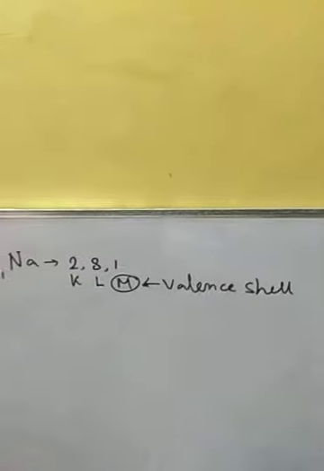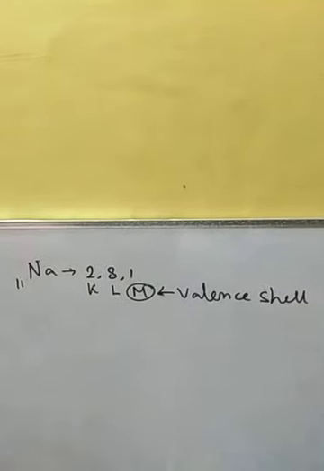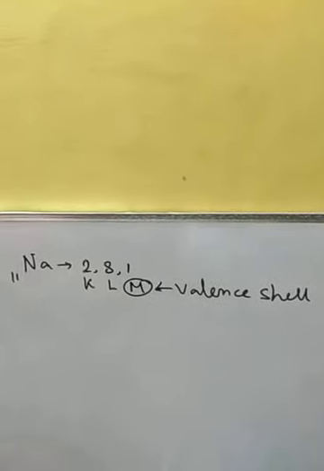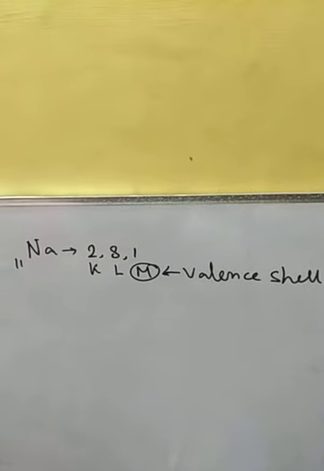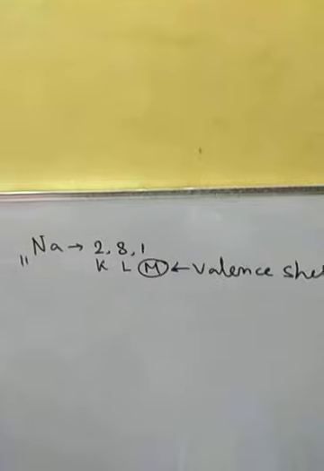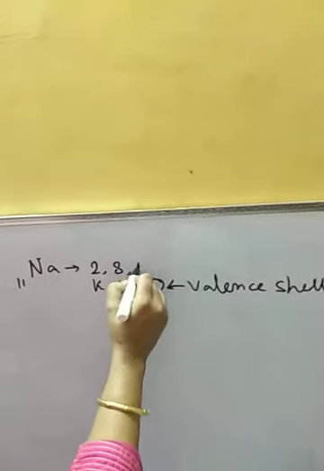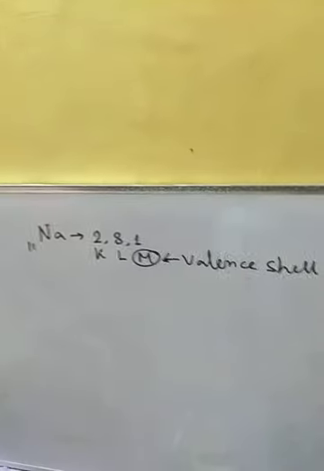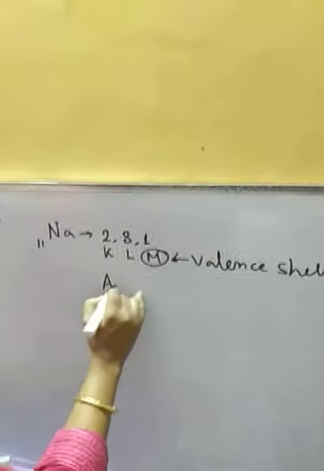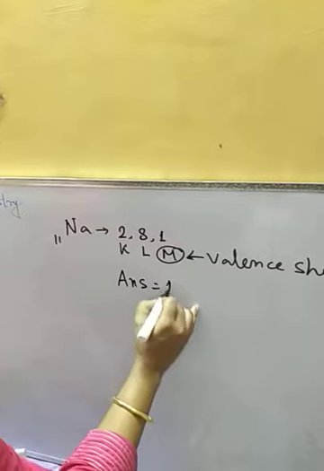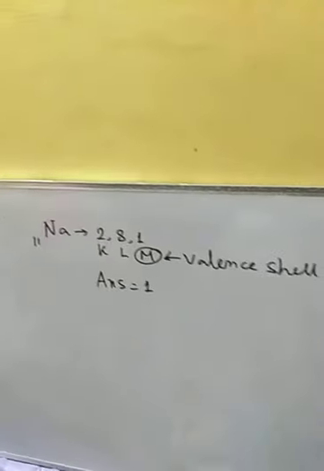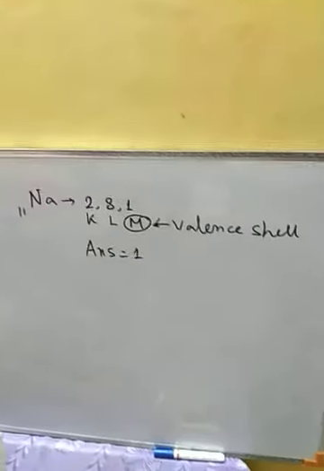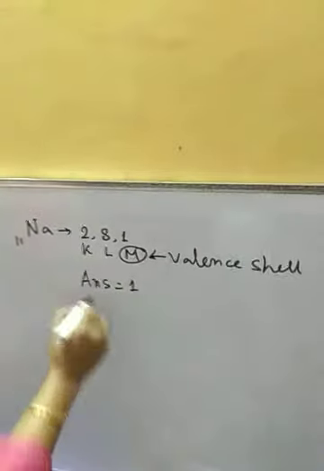We know that this is the valence shell, that means this is the last shell for this element. So suppose the question comes in this manner: what is the number of electrons present in the valence shell of sodium? The answer will be 1. As M shell is the valence shell for sodium and only 1 electron is there in this shell, the answer will be 1.